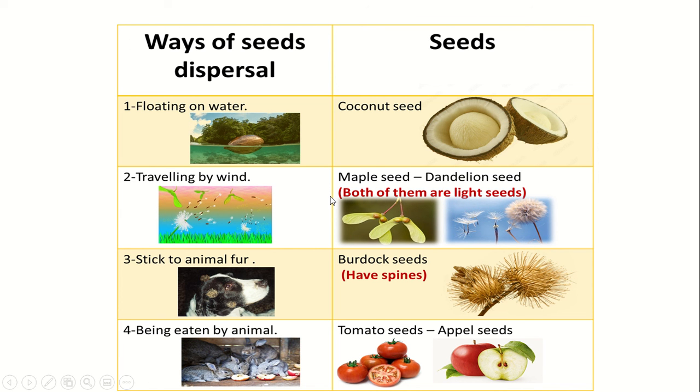Number 3, we have the burdock seeds. The burdock seeds can stick on the animal fur. Number 4, which seeds are eaten by animals? Tomato and apple. These are the ways of seed dispersal.